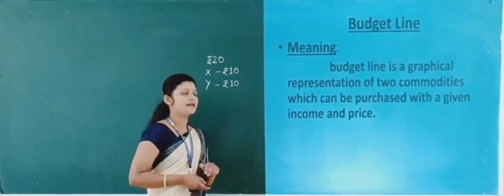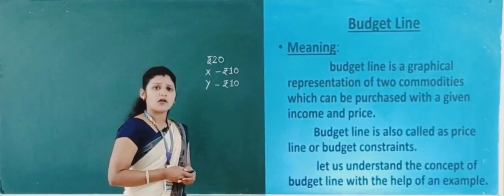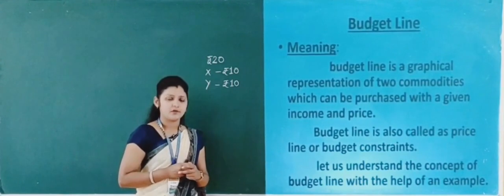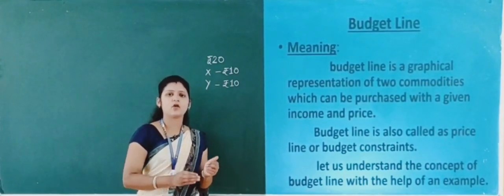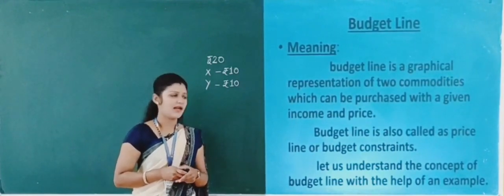This is the budget line. Budget line is also called price line or budget constraint.